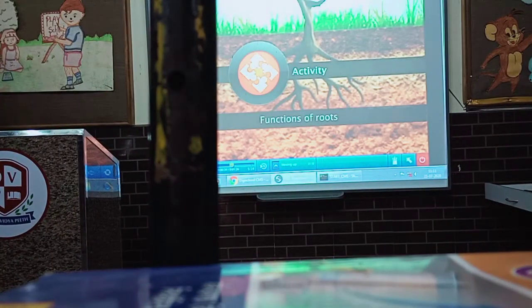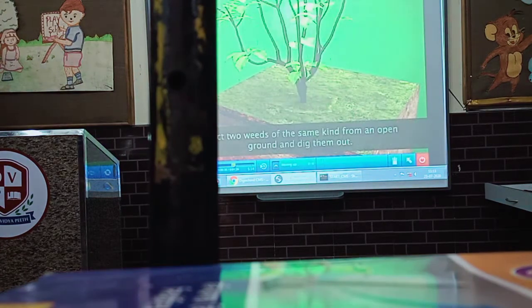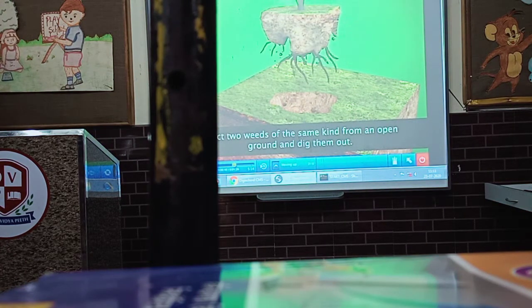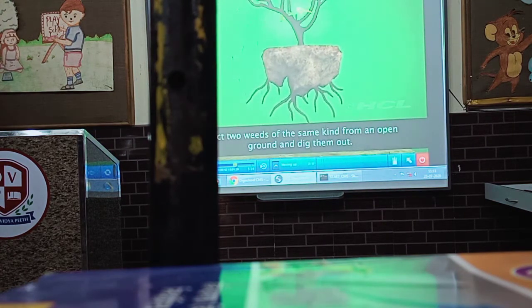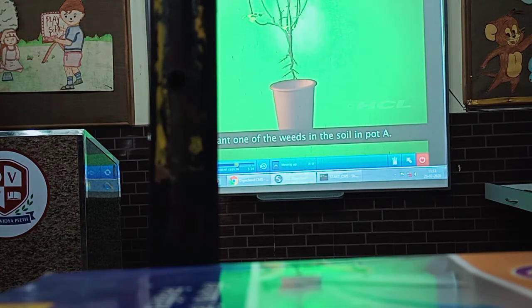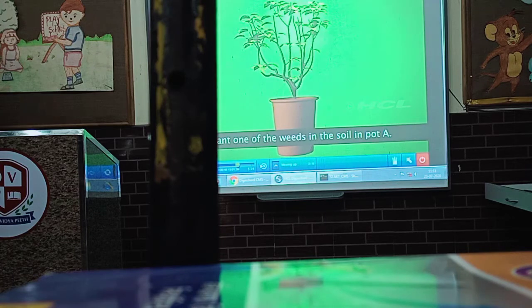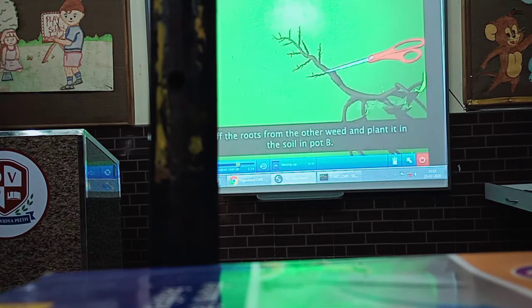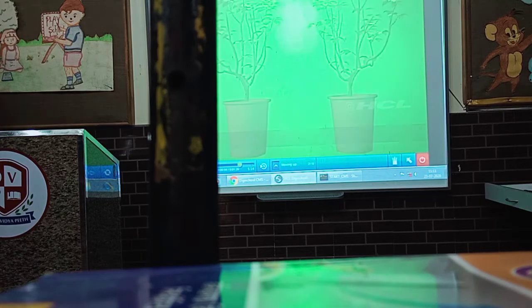Let us watch an interesting activity to confirm this. Select 2 weeds of the same kind from an open ground and dig them out. Plant one of the weeds in the soil in pot A. Cut off the roots from the other weed and plant it in the soil in pot B. Water them regularly.